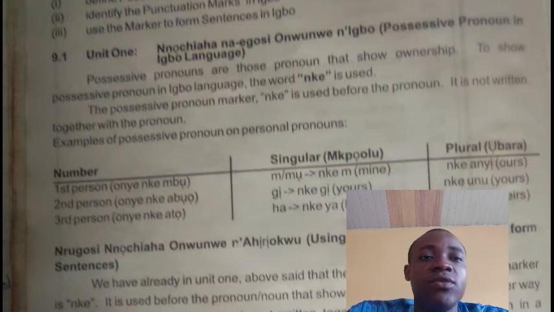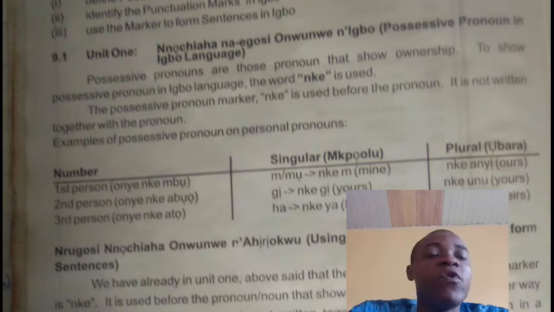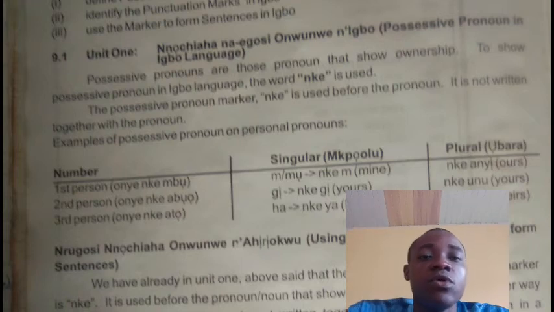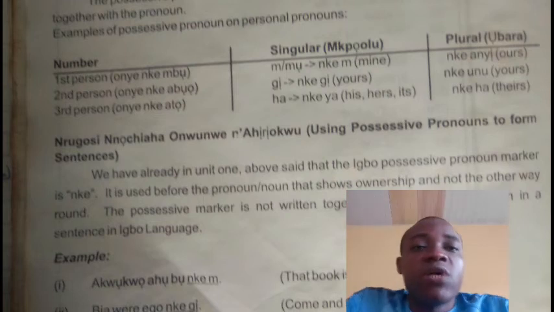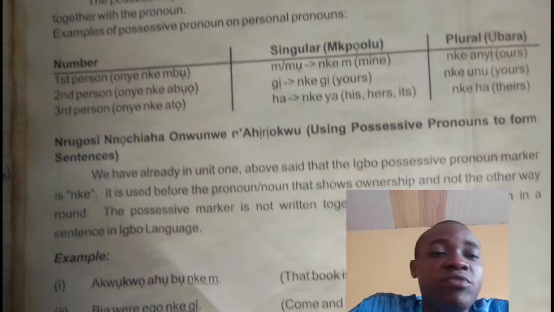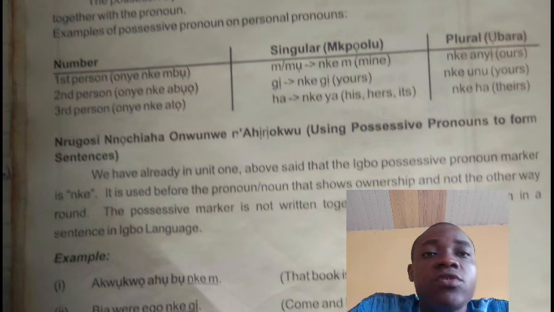Nke is used. Now, the possessive pronoun maka nke is used before the pronoun. It is not written together with the pronoun. Then we'll be looking at the examples that we have here. Remember, it is written before the pronoun. It is not written together with the pronoun.